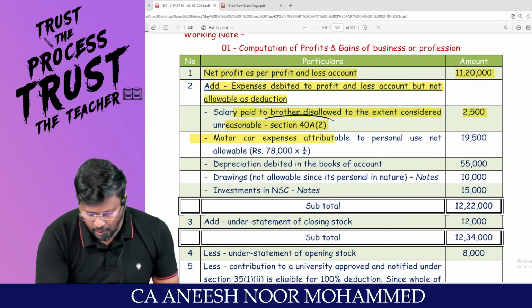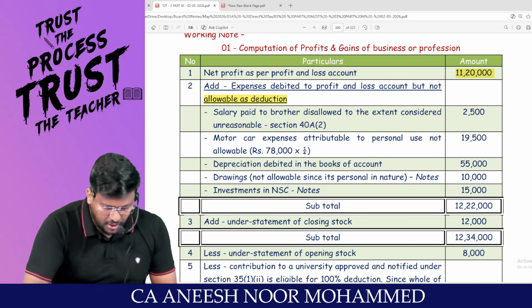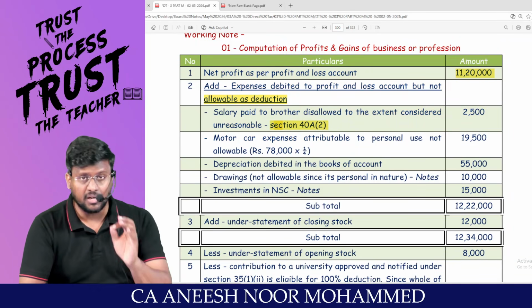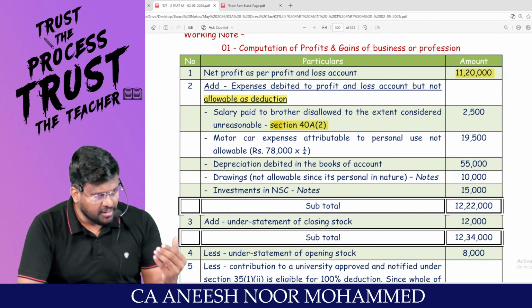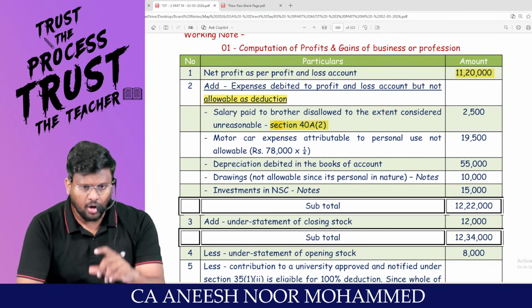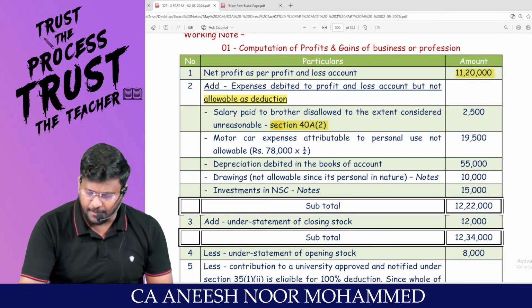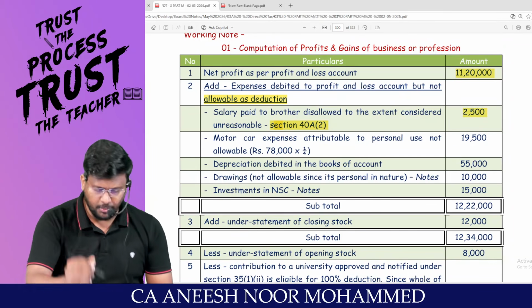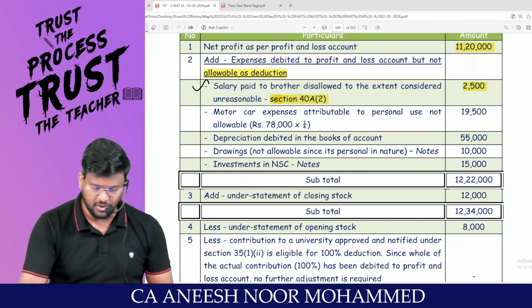Sir, if you are able to write this section, the examiner will be impressed. As per 40A subsection 2, that is related party transaction. If the amount of expenditure is unreasonable or extra than the market price, that extra should be added back. So this 2,500 should be added back. I believe that my students will feel so much comfortable with regard to 40A subsection 2.